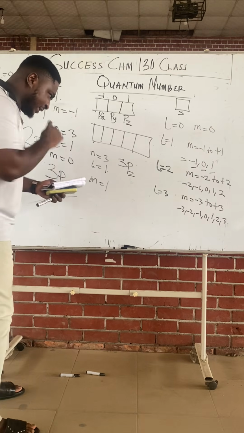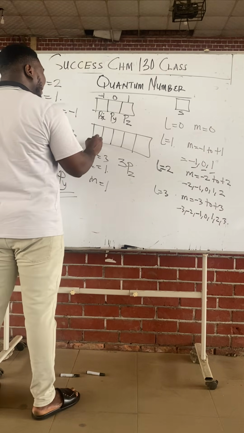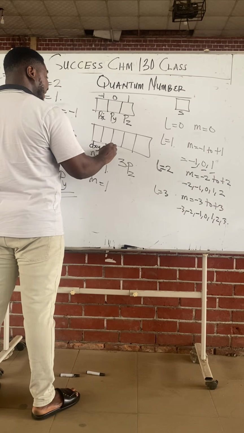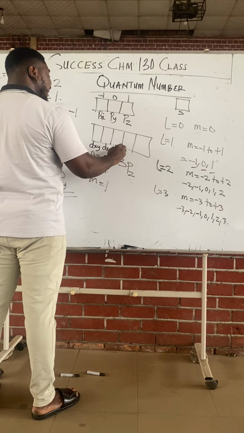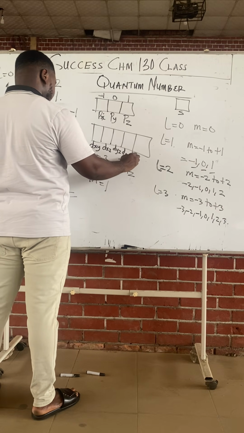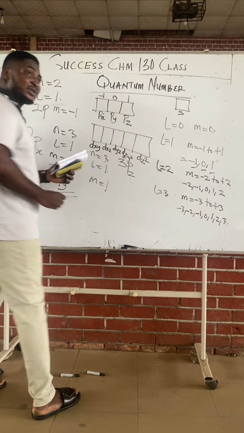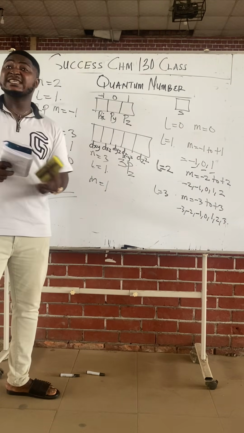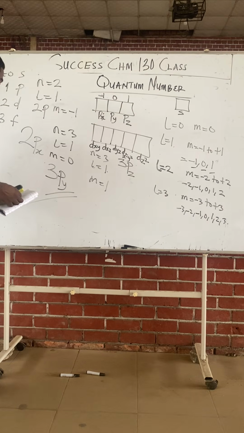Now follow me. For d, you have dxy. You have dxz. You have dyz. You have dx squared minus y squared. You have dz squared. These are the 5 possible designations for the d orbitals.